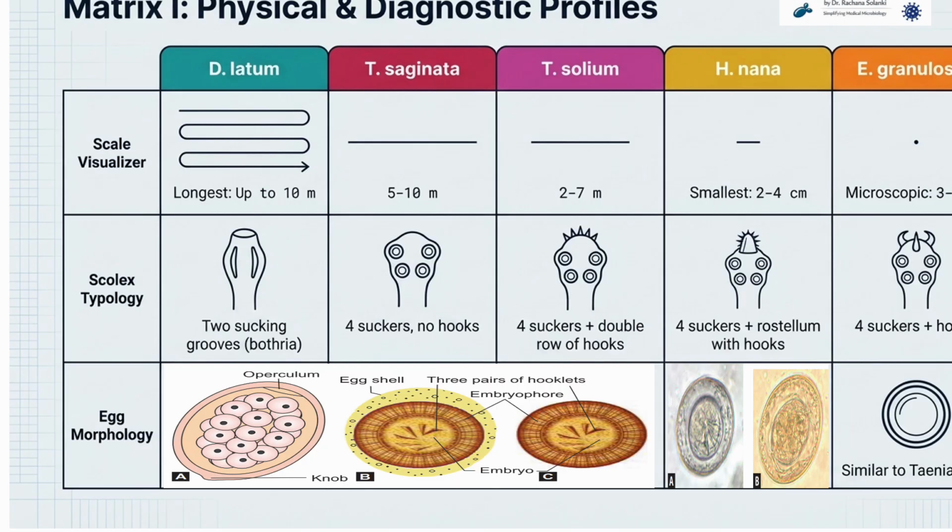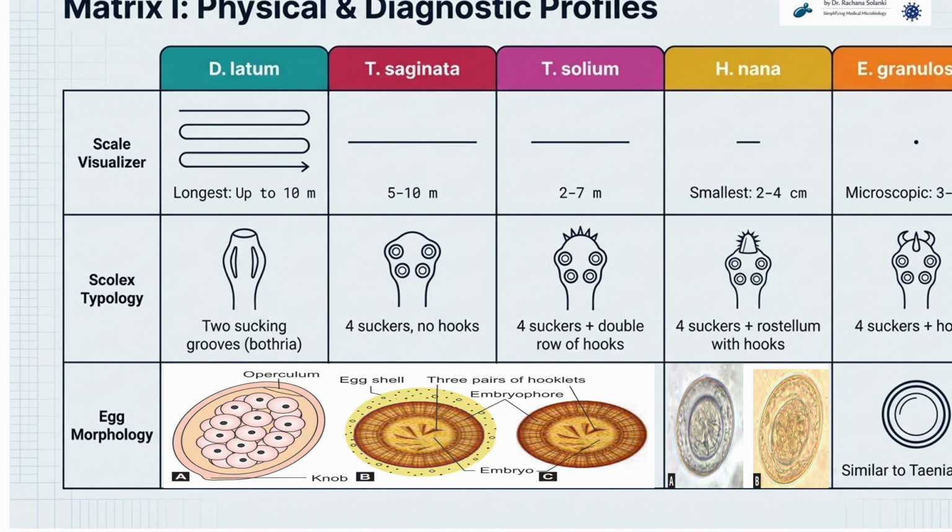Now let's also check how it looks. Basically, the largest one is latum, which is around meters, then Taenia saginata and H. nana are in centimeters, and Echinococcus is in millimeters. The scolex is with either four suckers with the rostrum, or the hooks.